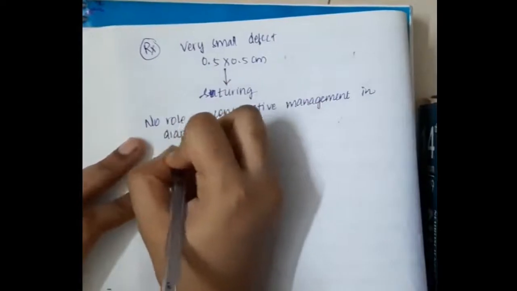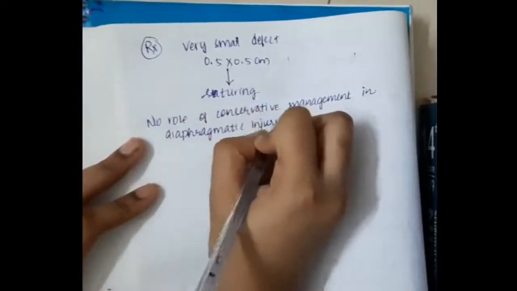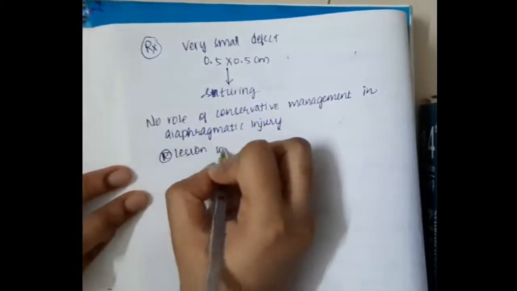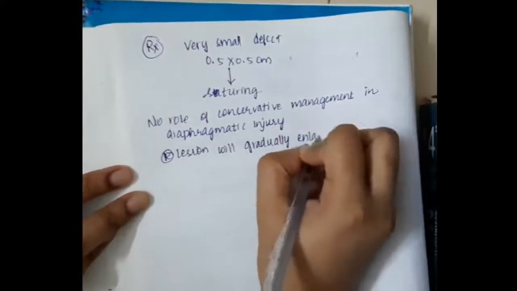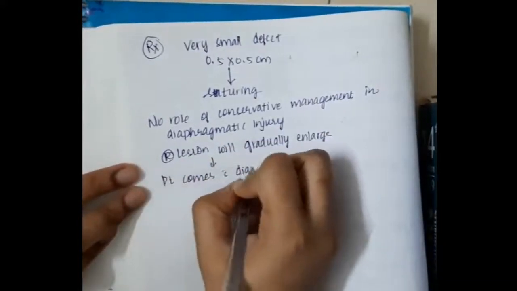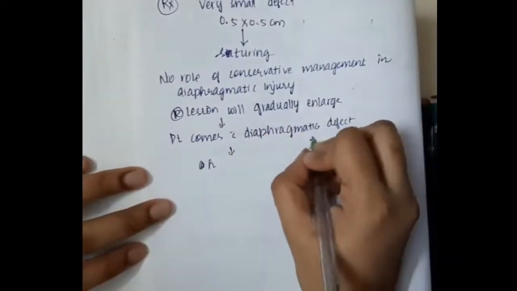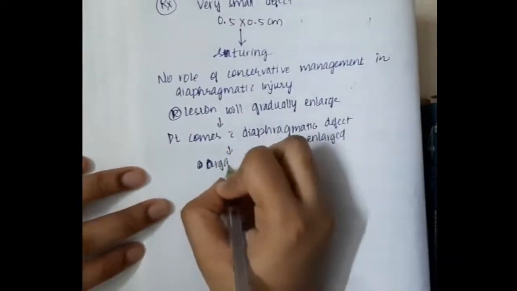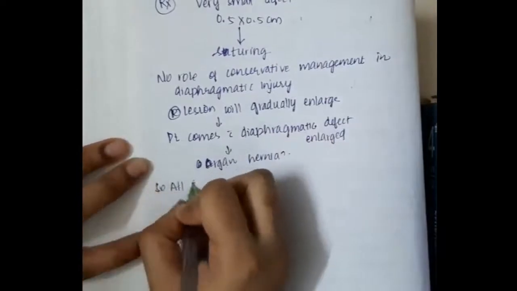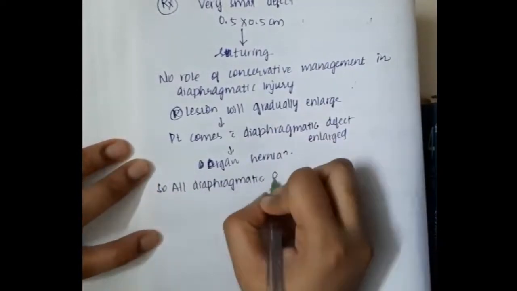No role of conservative management is seen in diaphragmatic injury because the lesions will gradually enlarge. If a patient comes with a diaphragmatic defect and it enlarges, then there are chances of organ herniation.